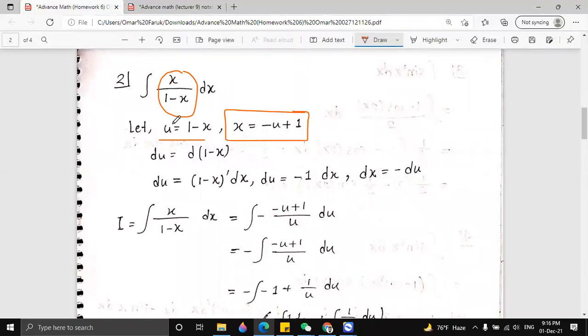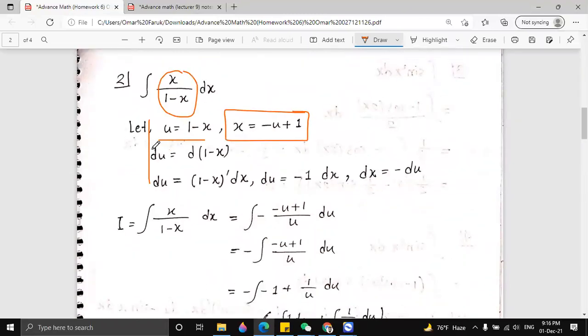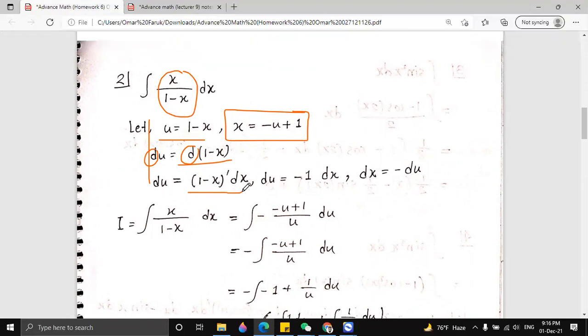So firstly, like in the previous example, we have to differentiate on both sides. Here, this part will make the derivative of 1 minus x dx. So the derivative of 1 minus x will be minus 1, and we need dx, right?